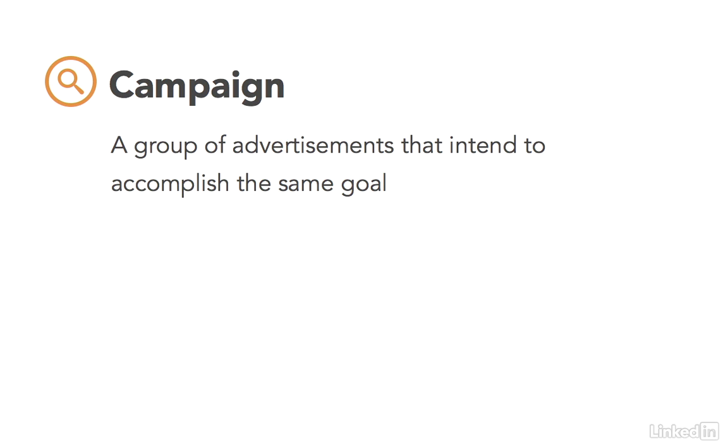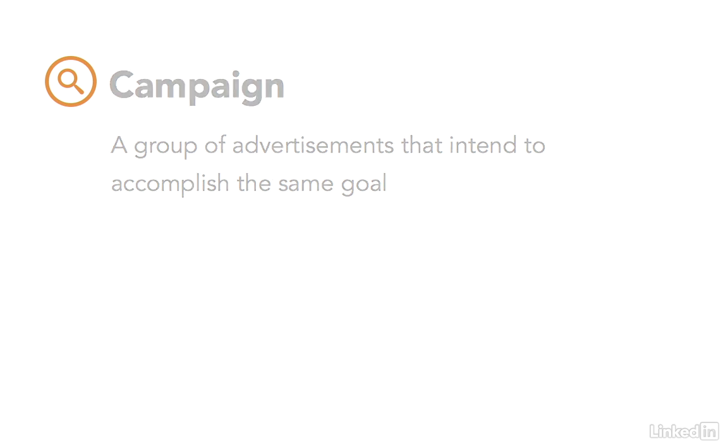So again, we're going to go over the hierarchy of campaigns and advertisements later on, but it's important to know that campaign is at the top level. The only thing that the ads within a campaign will have in common is that end goal. Like I said, brand awareness, sales, website visits, and then you can target different groups of people from within that one campaign.